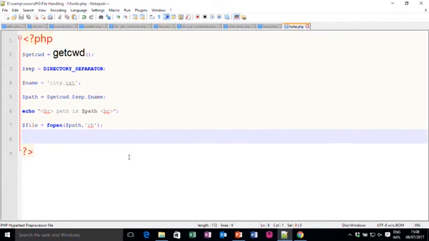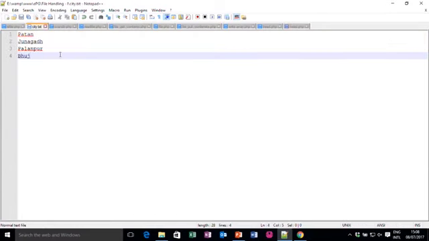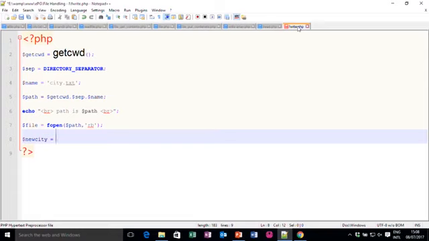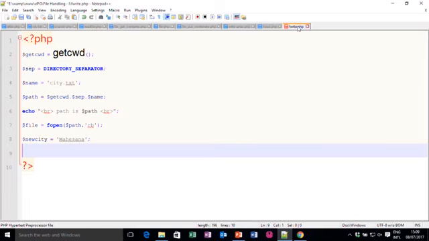Now, the fwrite function takes file and data both. So, I can write $newcity is, for example, in the city file I have all these names. Let me add a new city, let me add Mehsana, right. So, this is the new city, and now I open the file in append mode.